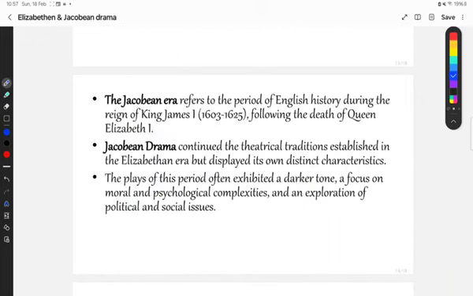So having discussed a lot about Elizabethan drama, let's now discuss the Jacobean drama in brief.